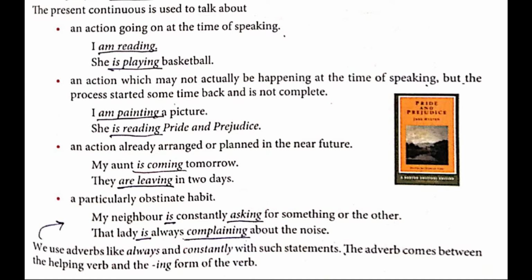Next one, an action already arranged and planned in the near future. Let's see. My aunt is coming tomorrow. She has not yet come, but she is, so about future tense only. So over there also we use present continuous tense. Something is planned and according to that it's going to work. But here that particular work is going to happen in the future. My aunt is coming. So please underline is coming.